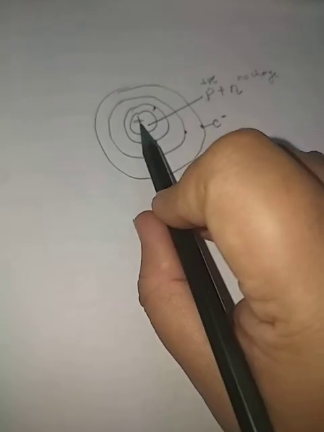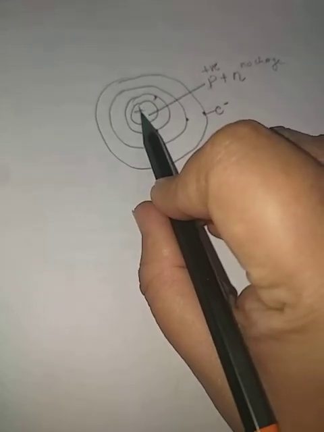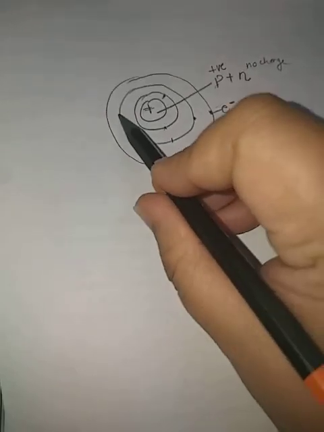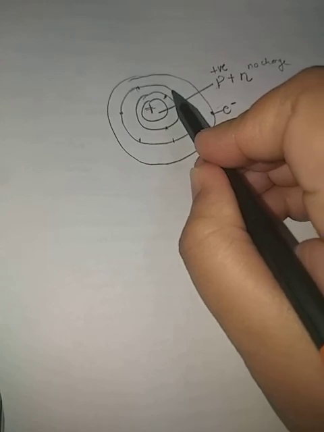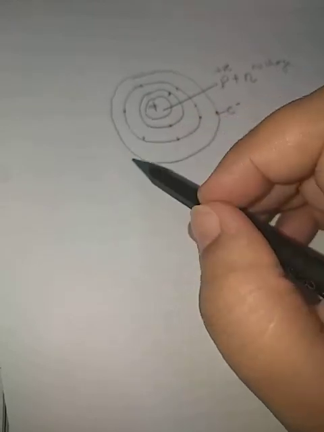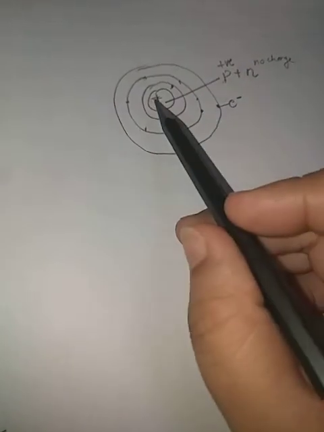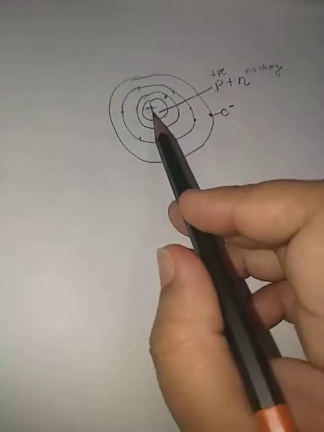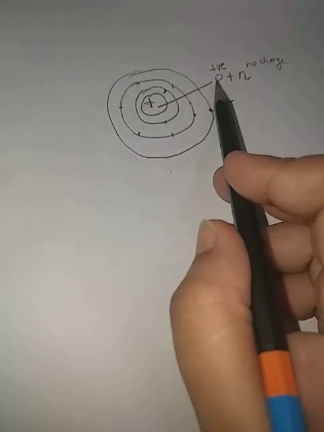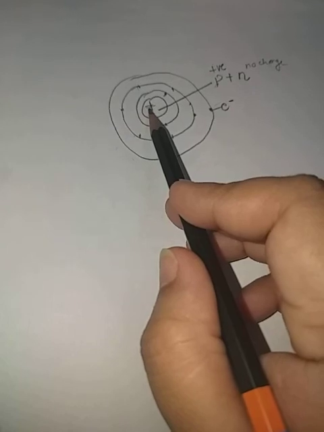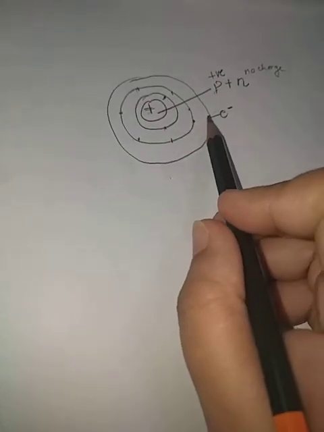The number of protons in the nucleus of an atom is equal to the number of electrons present in the energy shells or energy levels. That is why an atom as a whole is neutral. The nucleus is positively charged because it contains protons and neutrons, and the atom as a whole is neutral because the number of protons is equal to the number of negatively charged electrons.